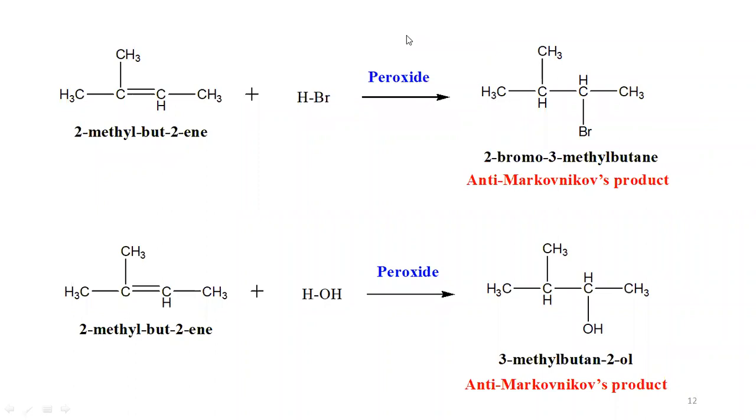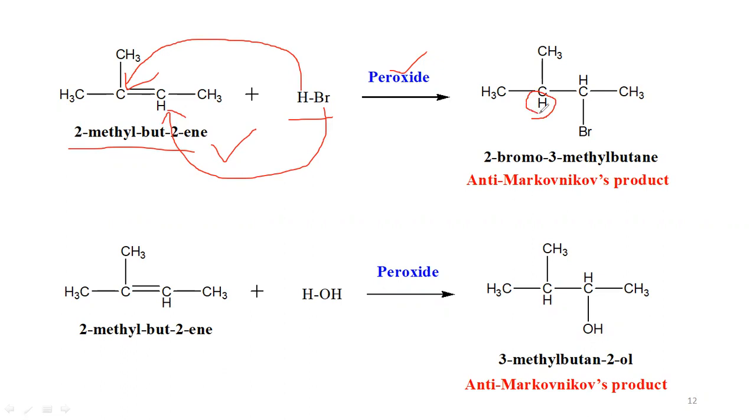Some more examples under the same category. Here you can see 2-methyl-2-butene, on reaction with hydrogen bromide in the presence of peroxide. Here hydrogen goes onto the double bonded carbon atom which has fewer hydrogens, and bromine goes onto the other double bonded carbon atom. So you get 2-bromo-3-methylbutane as the anti-Markovnikov's product.